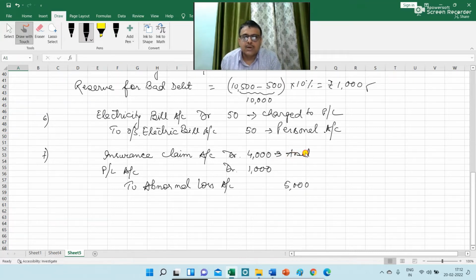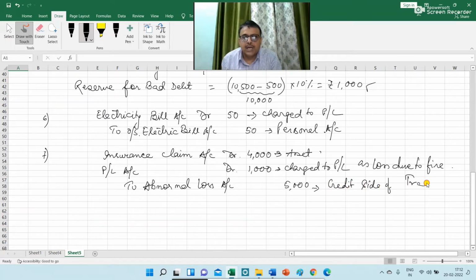And the PL account of rupees 1,000 will be charged to PL as loss due to fire, and this amount of abnormal loss is shown on the credit side of the trading account.